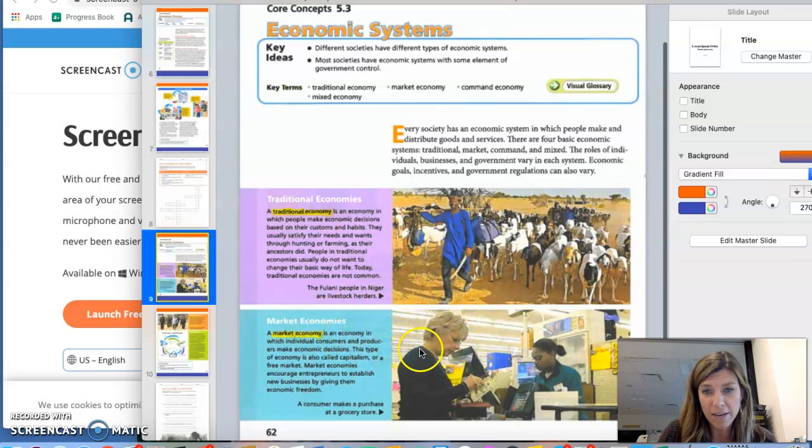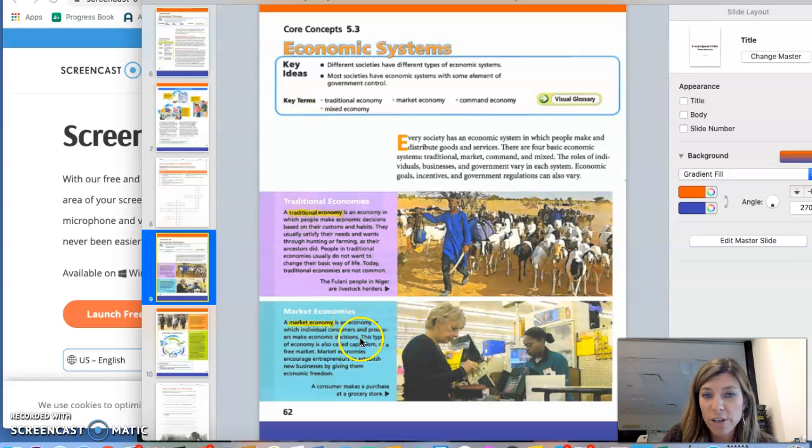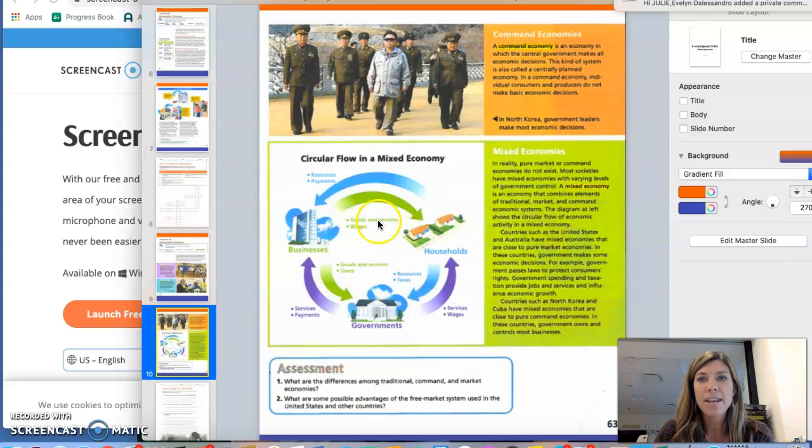In a market economy, it's showing you, here's some buying and selling going on at a store. A market economy is an economy in which individual consumers and producers make economic decisions. This type of economy is also called capitalism or a free market. Market economies encourage entrepreneurs to establish new businesses by giving them economic freedom. So a consumer makes a purchase at a grocery store. That's what's happening here. And the next page, it talks about a command economy.